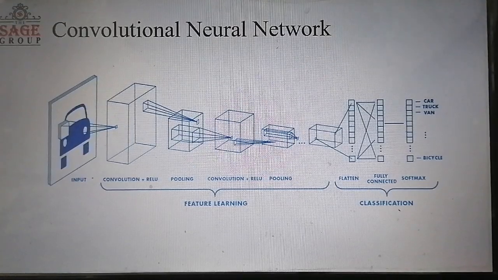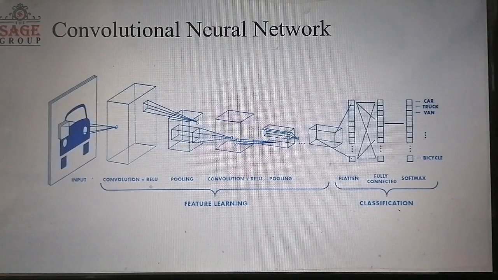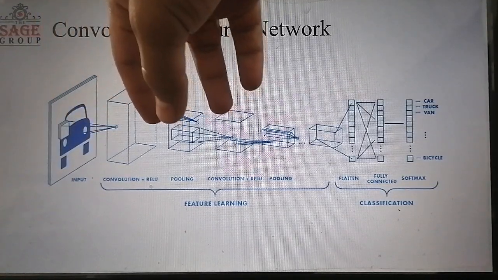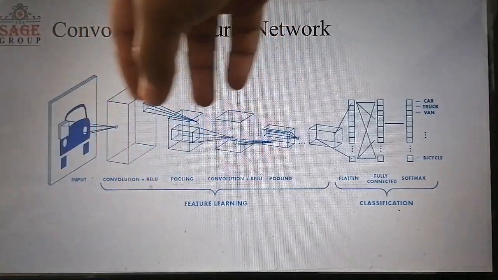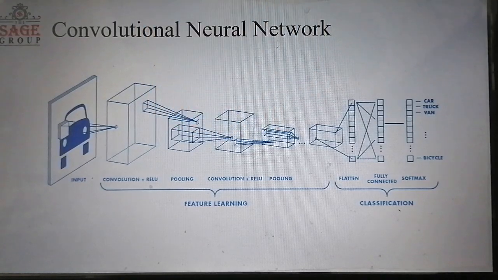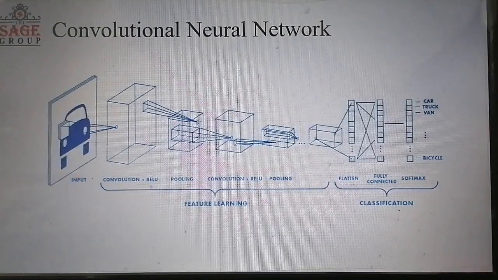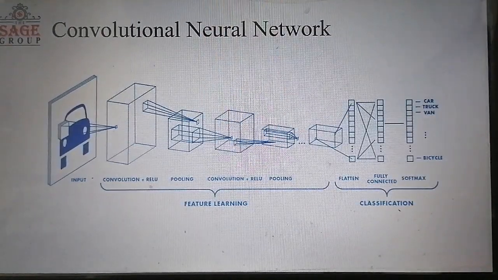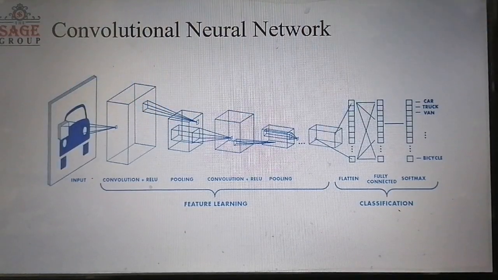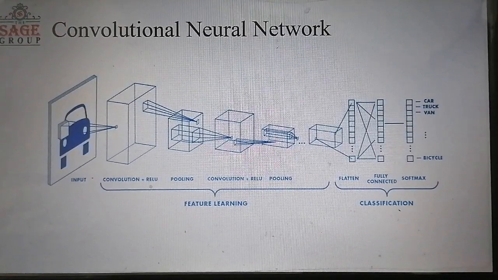Whenever an image comes to a neural network, it will be forwarded to the convolution layer. The convolution layer will perform the convolution operation, then forward it to the pooling layer. After pooling, the image will again be forwarded to a convolution layer, and then again to a pooling layer. In this way, the convolution and pooling operations can be done multiple times in the convolutional neural network.